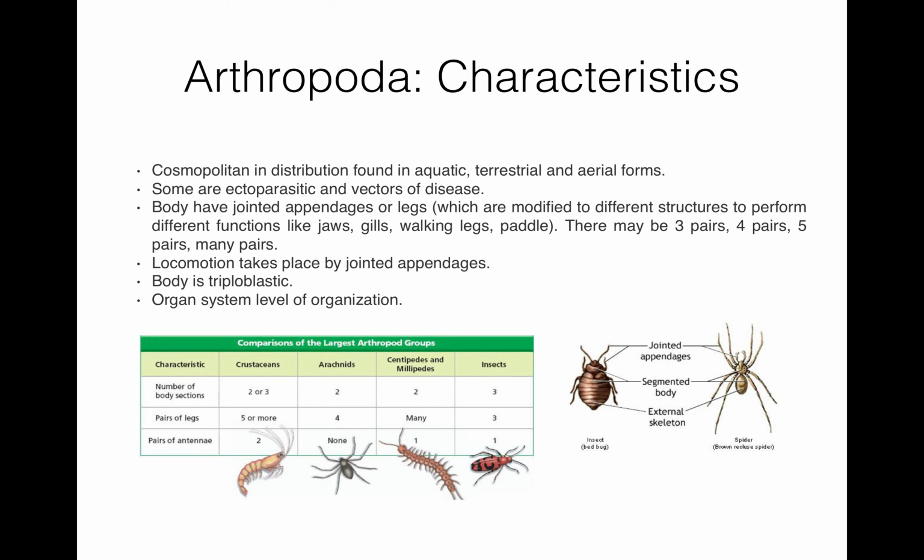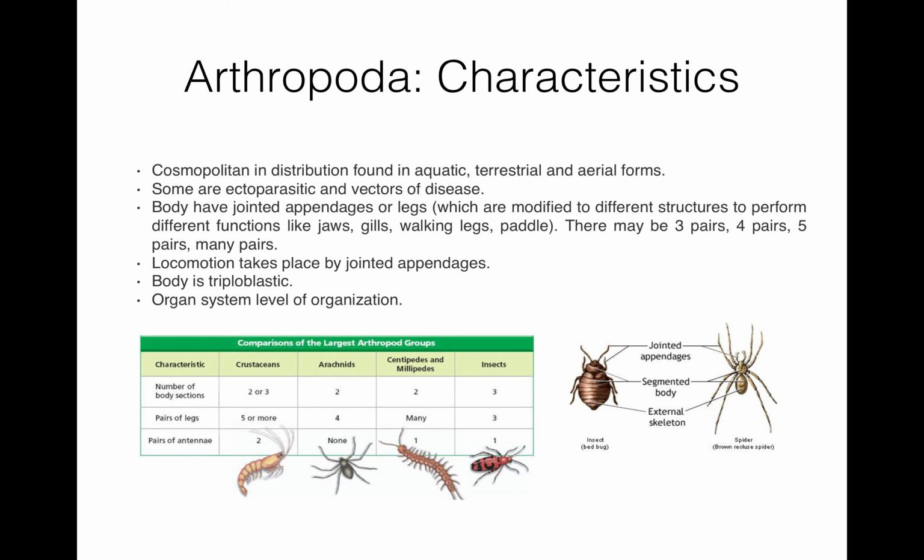Now, characteristics of arthropoda. They are cosmopolitan in distribution. They are found in aquatic, terrestrial, and aerial forms. Some arthropods are ectoparasitic and they are vectors of disease. They can cause diseases.